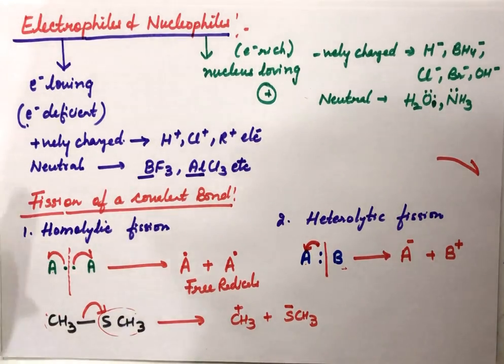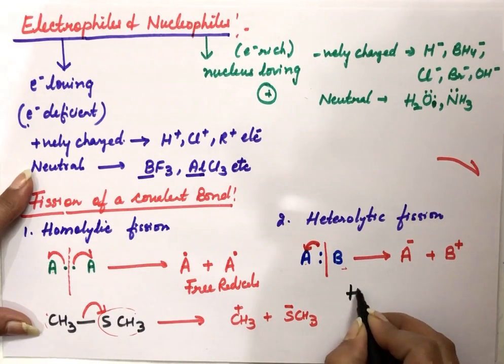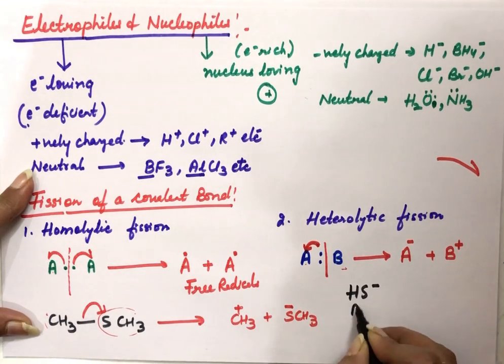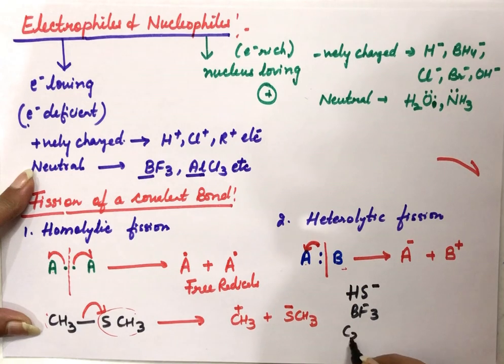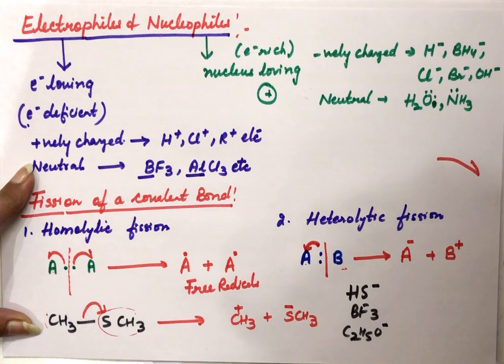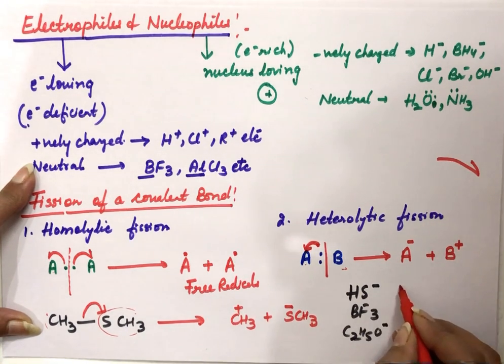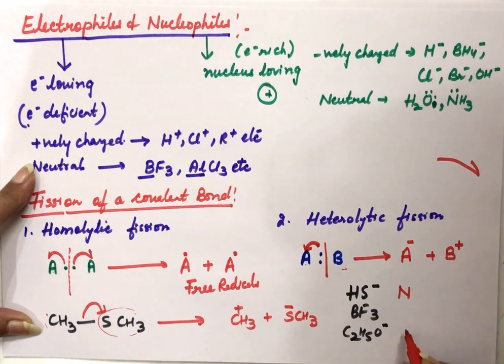One more question: classify these as electrophiles and nucleophiles. Remember, all positively charged species come under electrophiles, and negatively charged ones come under nucleophiles. Negatively charged here, this one is a nucleophile. This is also negatively charged, so it is also a nucleophile. This is neutral, but B has less than 8 electrons in its last shell, so it is electron deficient. So this one is an electrophile.